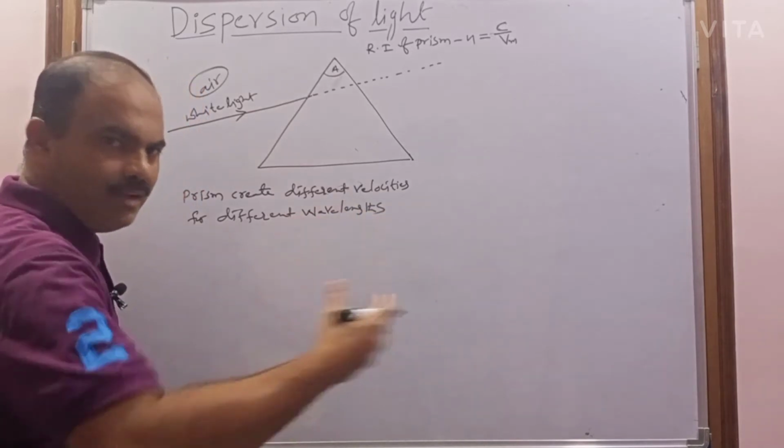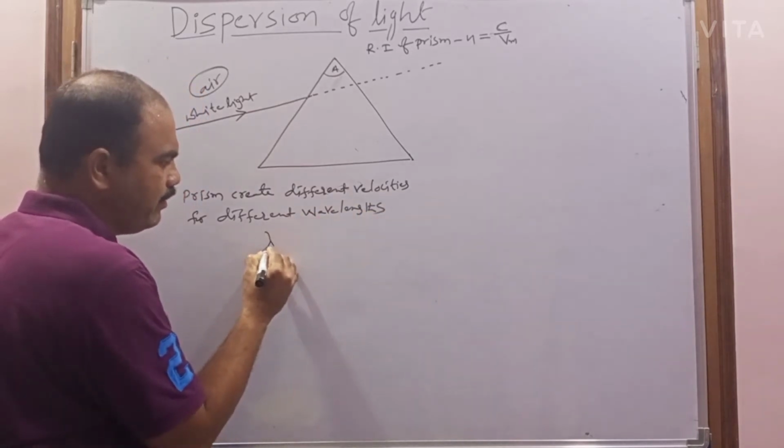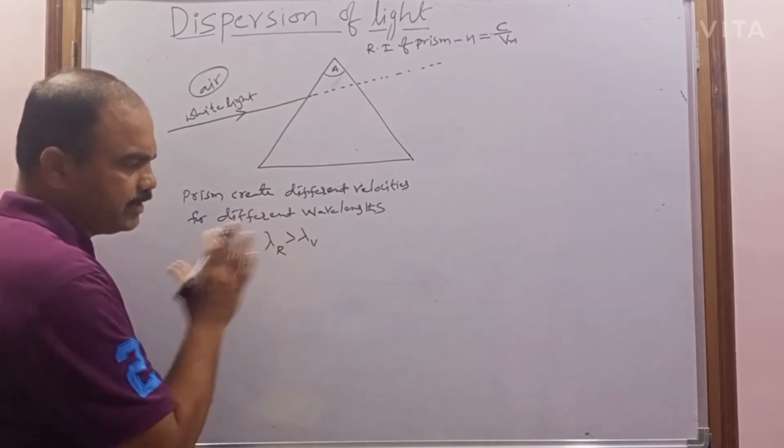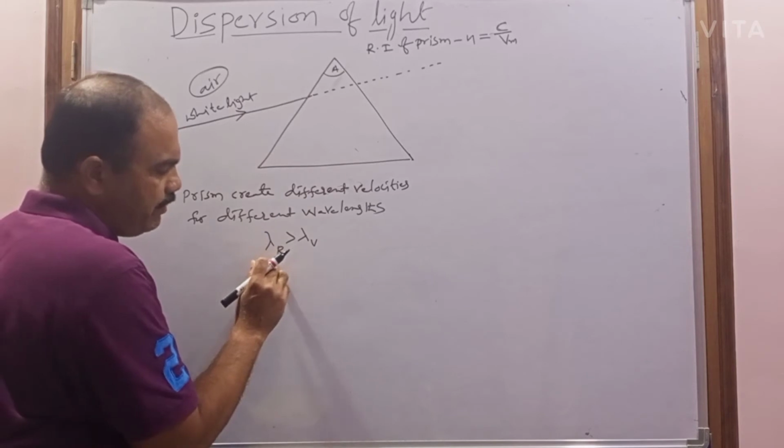So which color has the greater wavelength? The wavelength of the red color will be greater than the wavelength of the violet color. And if I take these two colors, which color will have more velocity?